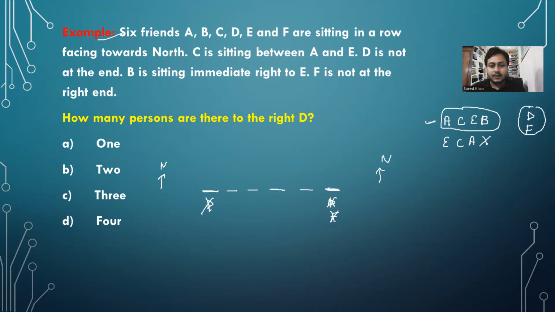D and F. देखो. If you put, let's say, positions 1, 2, 3, 4, 5, and 6. If you put A, C, E, B at these 4 places, 2, 3, 4, 5, then D या तो फिर first में आएगा, last में आएगा, but that is not possible. You cannot put D at the end places, right? So that means this is wrong.